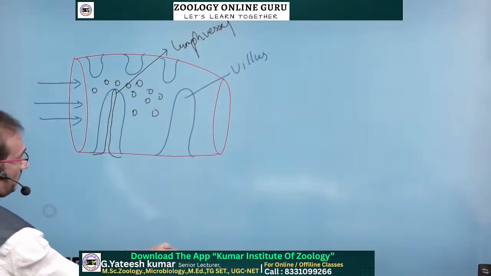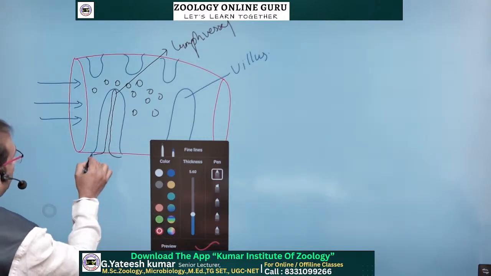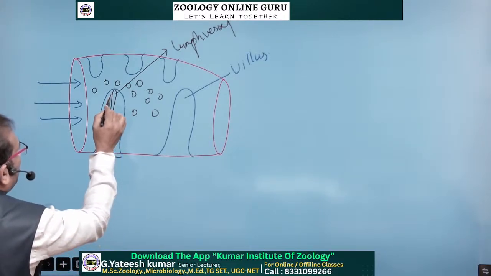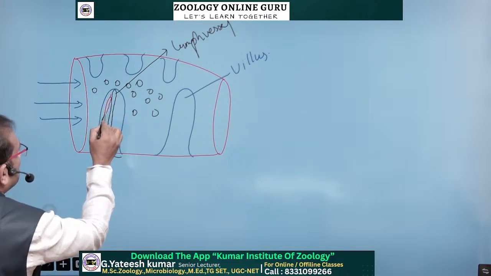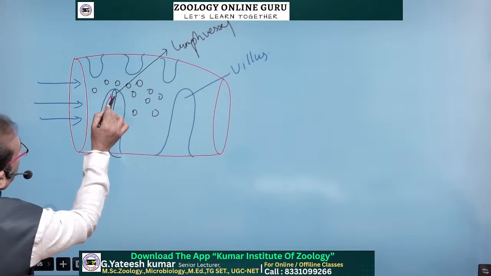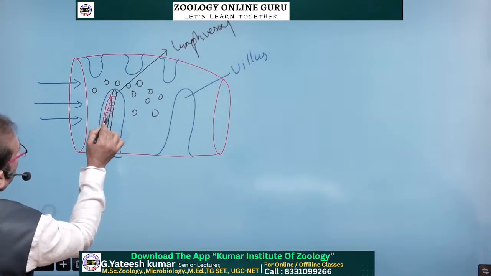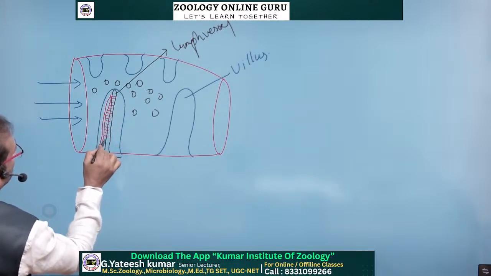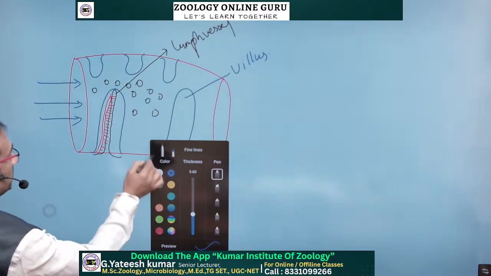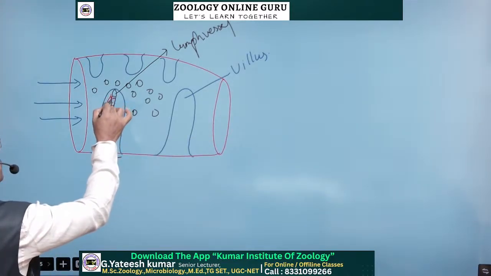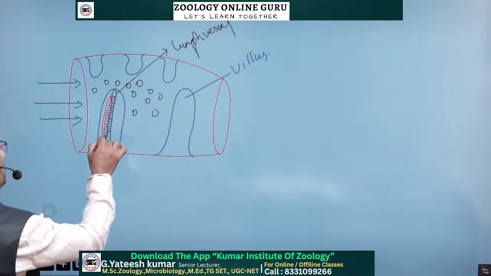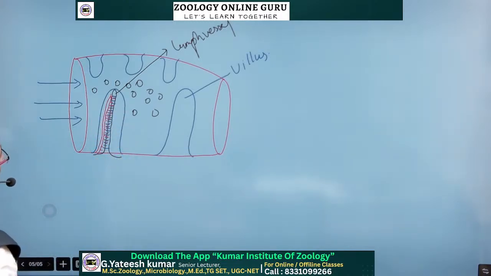The blood vessels, arteries, enter the villi and convert into the smallest arterioles. And venules are also present, and venules and arterioles collectively form a capillary system.